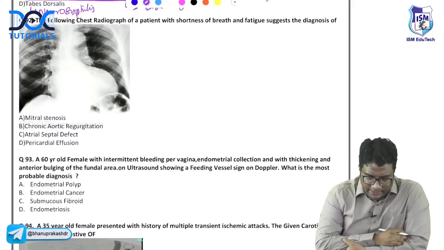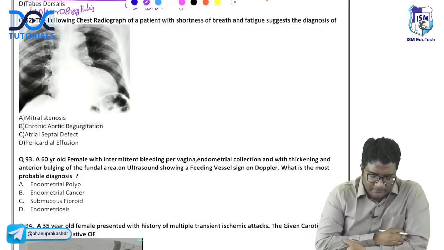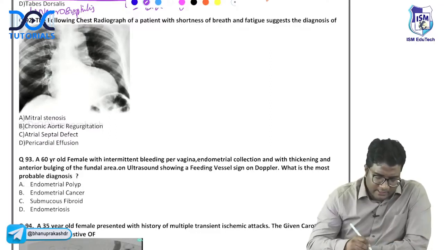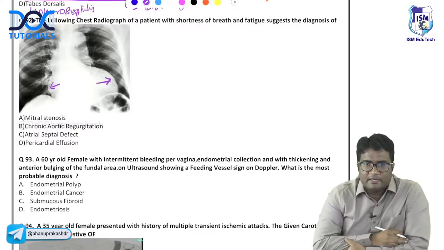Slightly tough question. 92, can you try? The following chest radiograph of a patient with shortness of breath and fatigue suggests the diagnosis of. Look at the chest X-ray. What is it? Mitral stenosis, aortic regurgitation, atrial septal defect, or pericardial effusion? What do you think this image is showing you? First of all, look at the right heart border, look at the left heart border. Which side is enlarged? Right side or left side?